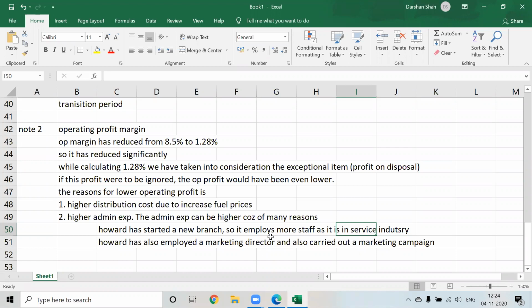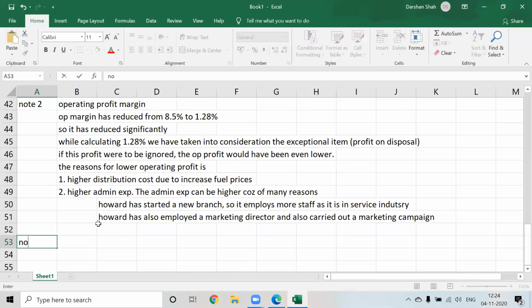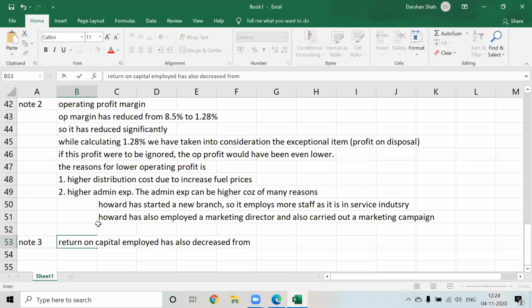Okay, next. Next is your return on capital employed. Note 3. Return on capital employed has also gone down, has also decreased from कितने का कितना हो गया? So 1.01% from 7.40%. Okay, so it has become 1.01% from 7.40%.